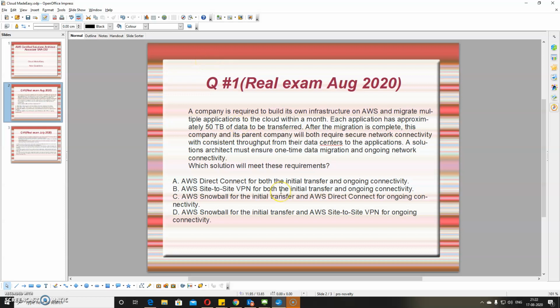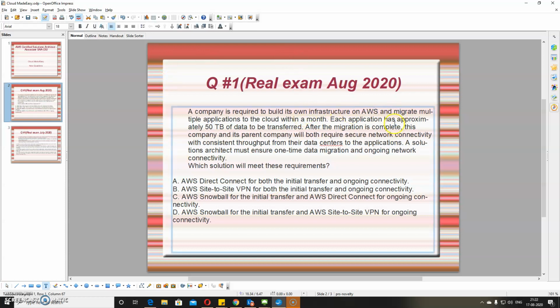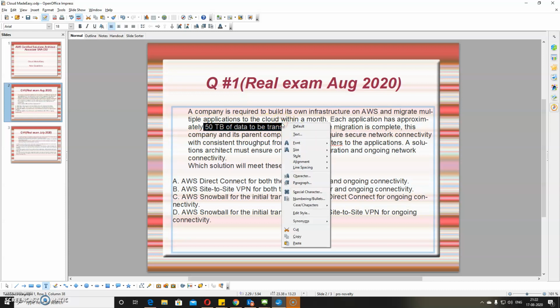So the question is, a company is required to build its own infrastructure on AWS and migrate multiple applications to the cloud within a month. Each application has approximately 50 TB of data to be transferred. So this is one key phrase that we need to consider.